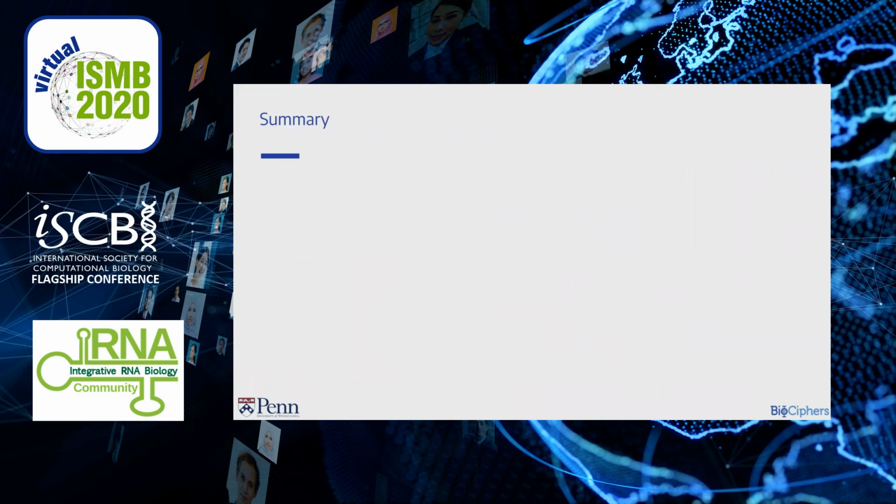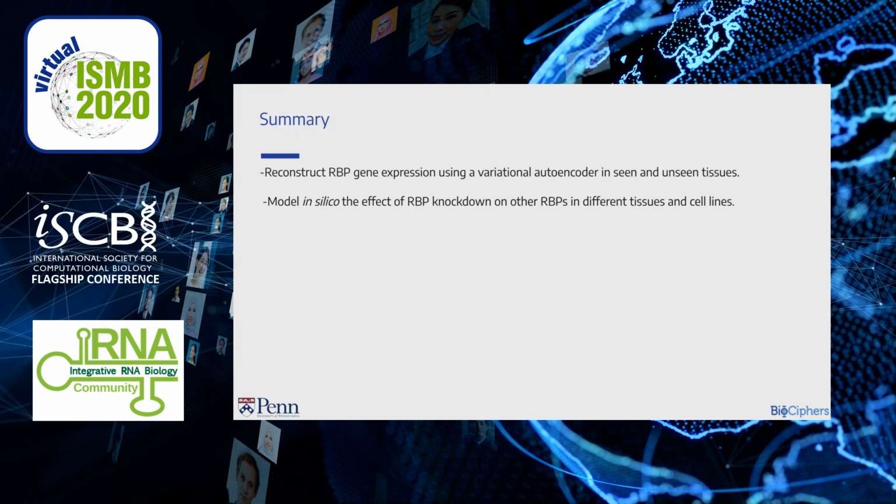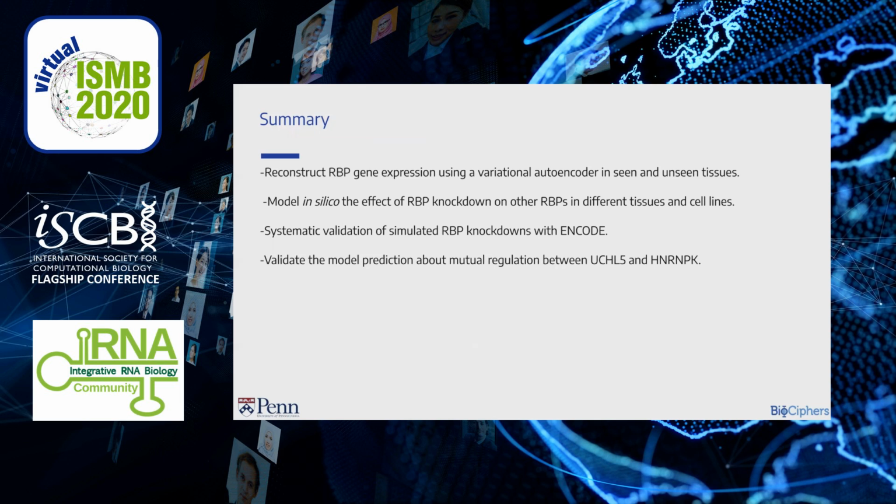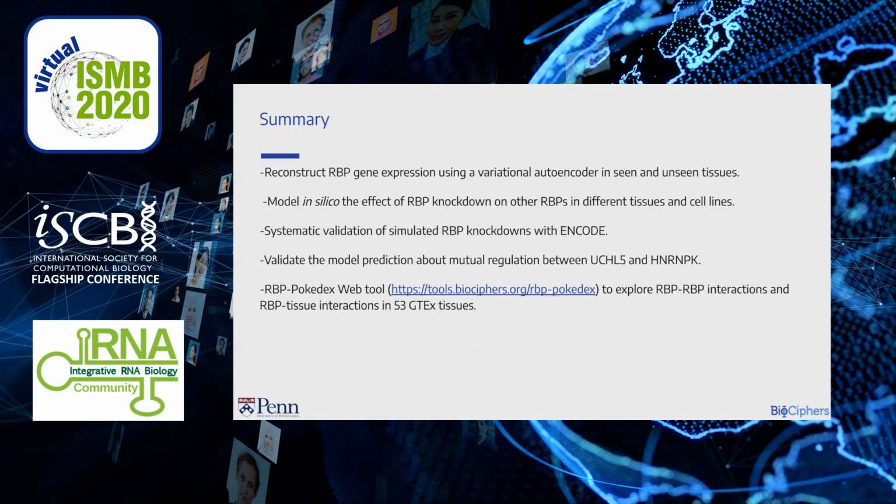In summary, we show that we can reconstruct RBP gene expression using a VAE in seen and unseen tissues. We can model effects of an RBP knockdown in silico, and our model finds real RBP targets that we validate with ENCODE. And we individually validate that there is possibly cooperative regulation happening between UCHL5 and HNRNPK. Finally, we provide RBP-Pokedex as a tool to the RNA community.